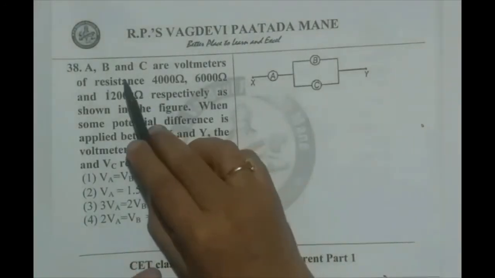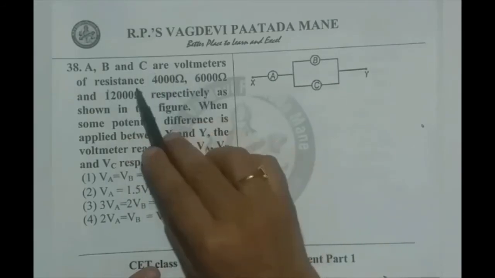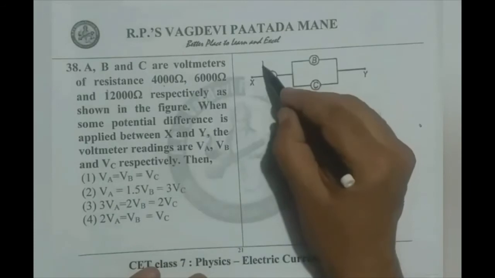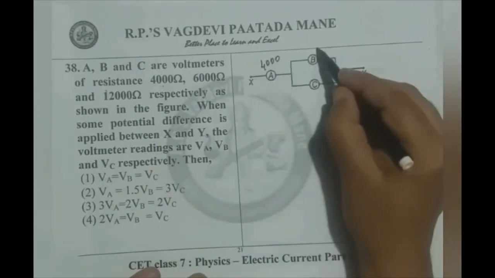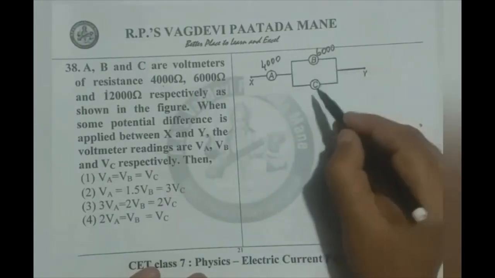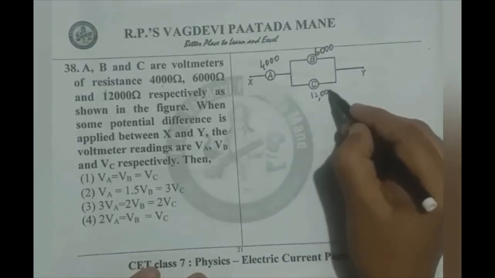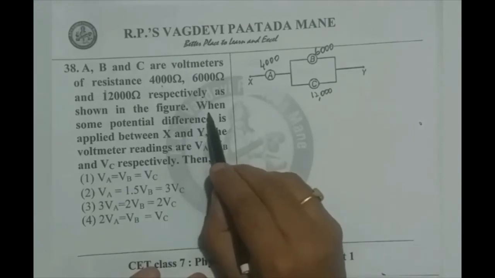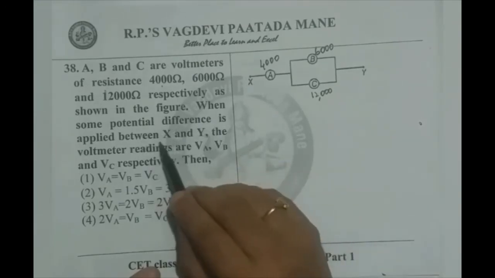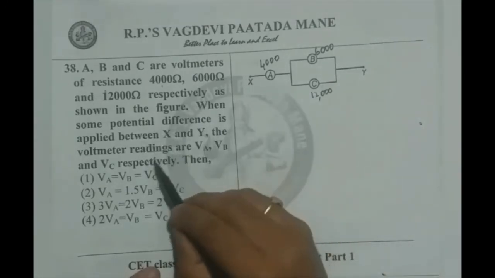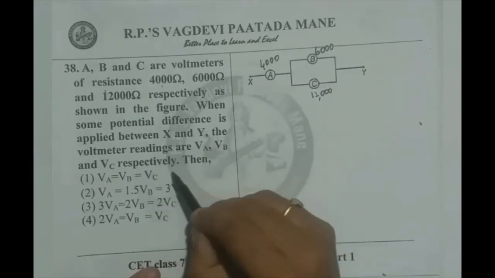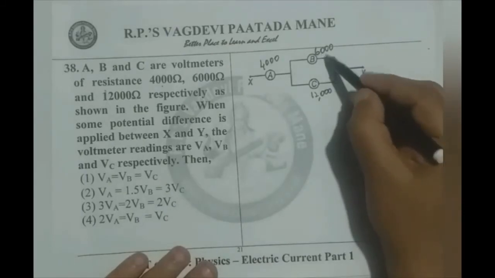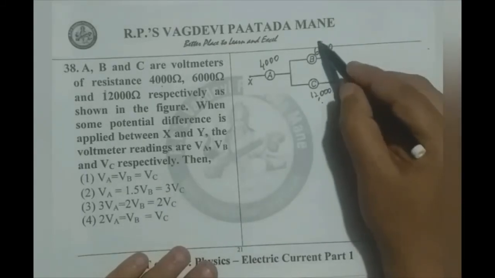Now we read question 38. A, B, C are voltmeters of resistance 4,000, 6,000 and 12,000 ohms respectively. When some potential difference is applied between X and Y, the voltmeter readings are VA, VB, VC respectively. Then we do one thing. Say 6,000 and 12,000.